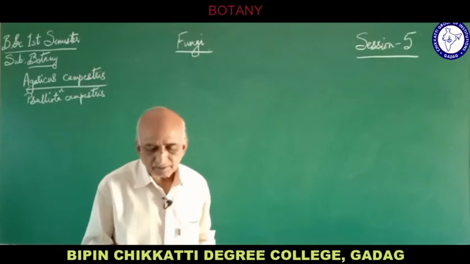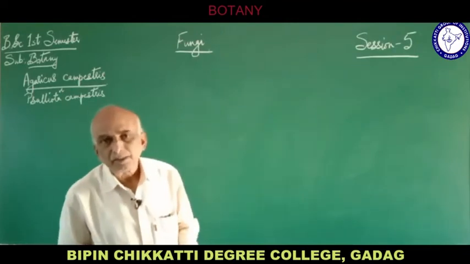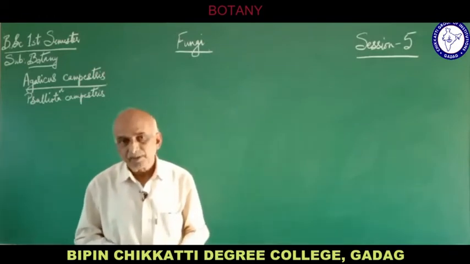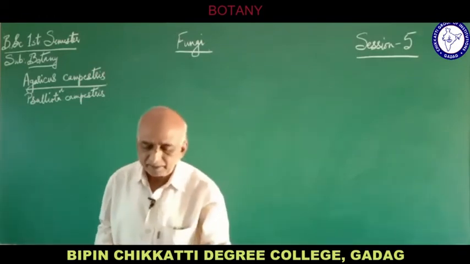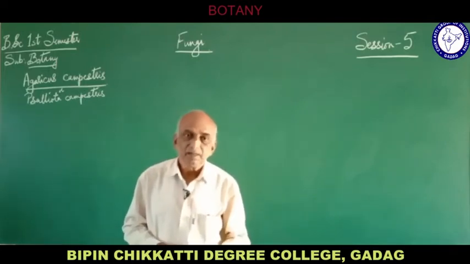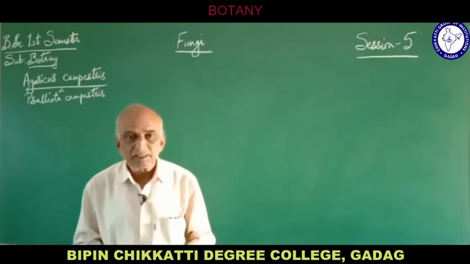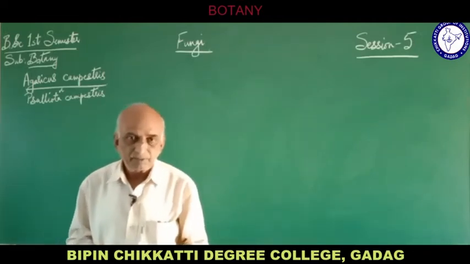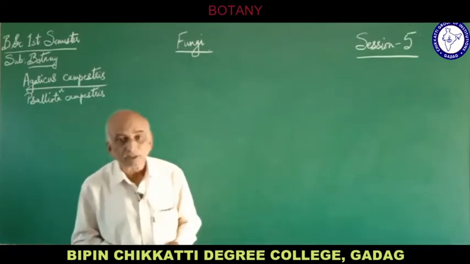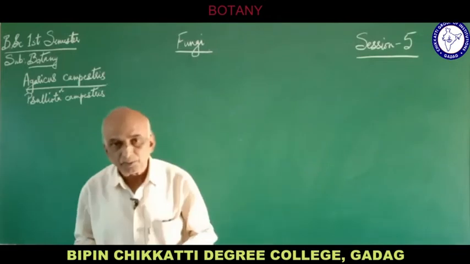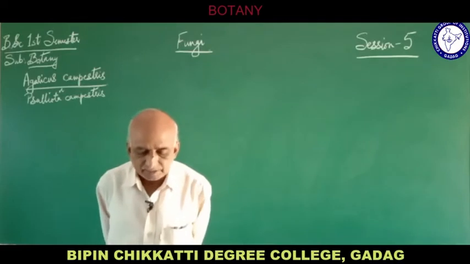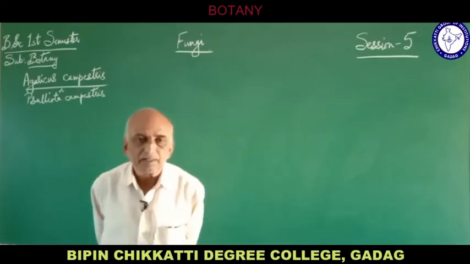Now this mushroom, Agaricus campestris, is a saprophytic fungus. That means it grows on decaying matter. It particularly grows on humus, and it is very common where there is horse dung, in soil which contains horse dung, and even in damp rotten logs of wood. When the wooden logs are moist, they get rotten, and in such logs we find Agaricus.